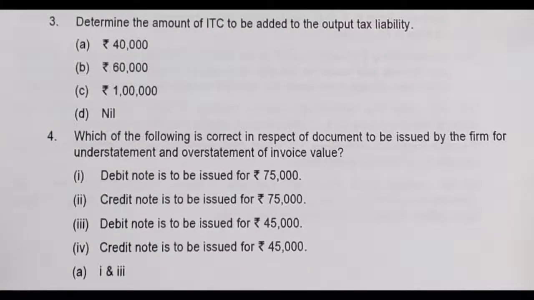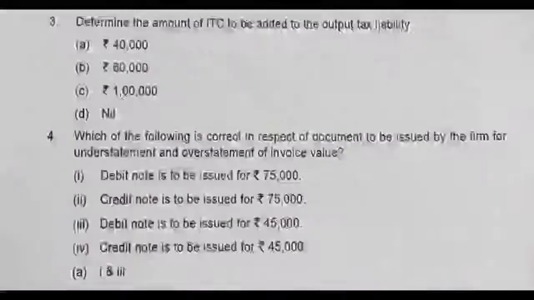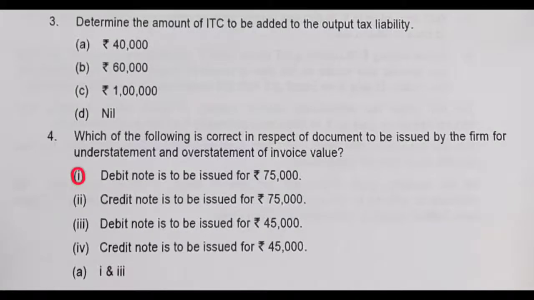There are 4 statements given. Debit note is to be issued for 75,000, that is the correct one. Credit note is to be issued for 75,000 is wrong. Debit note is to be issued for 45,000 is also wrong, because a credit note is to be given for 45,000.